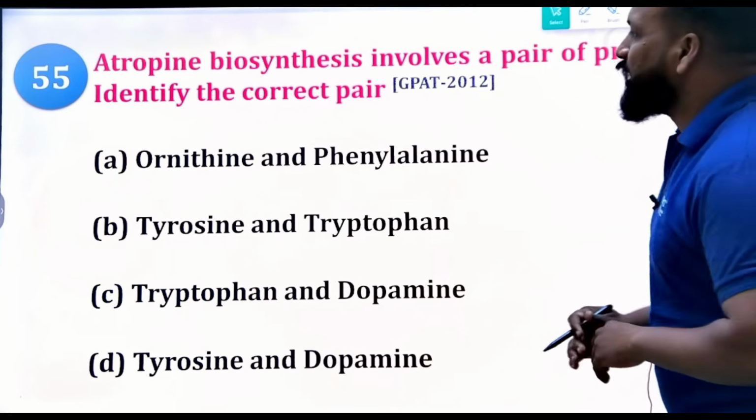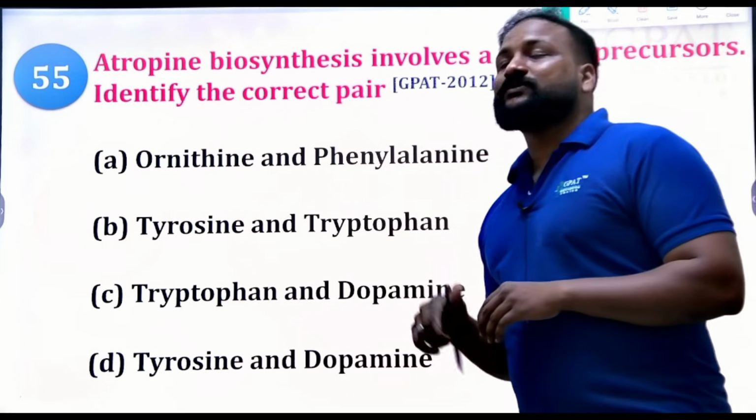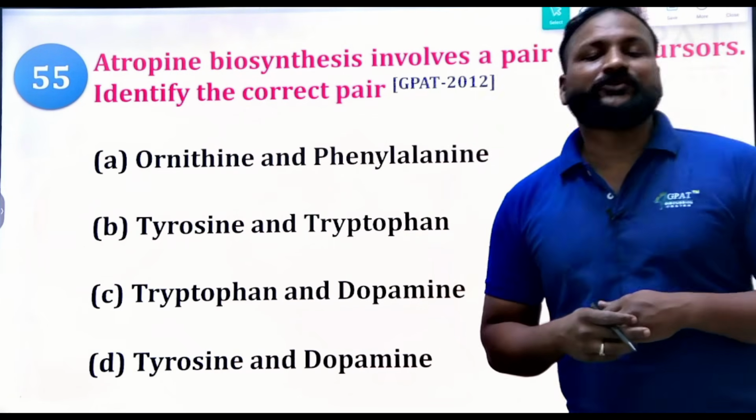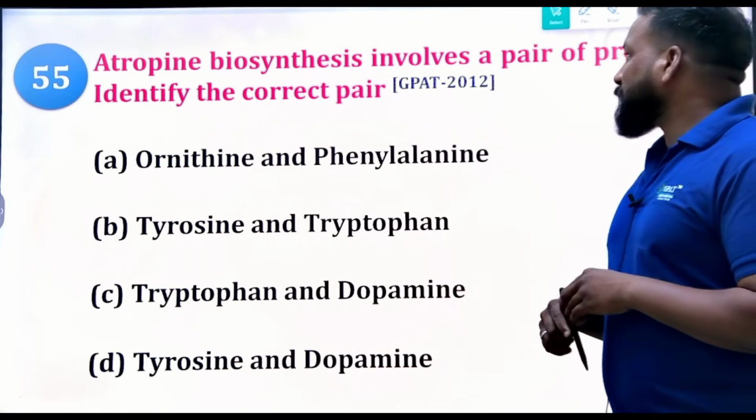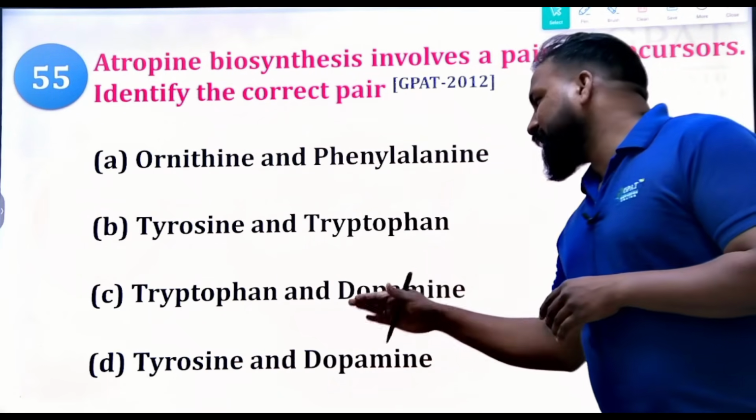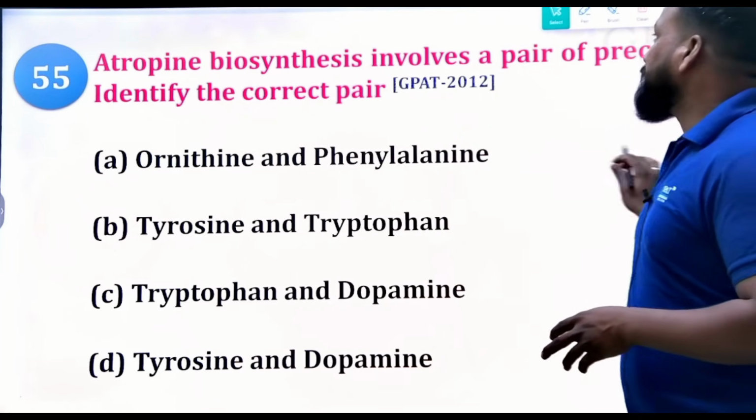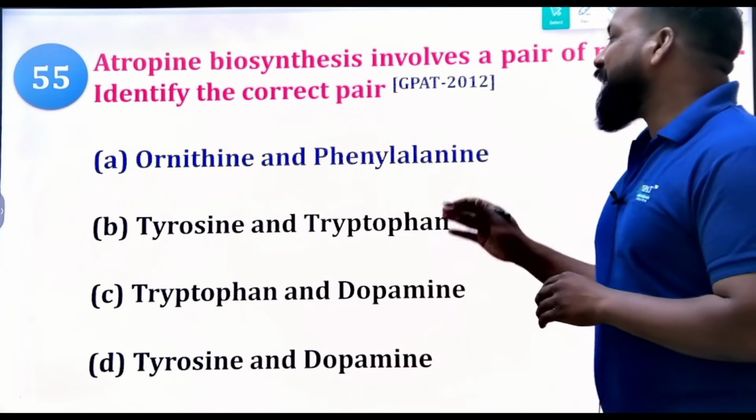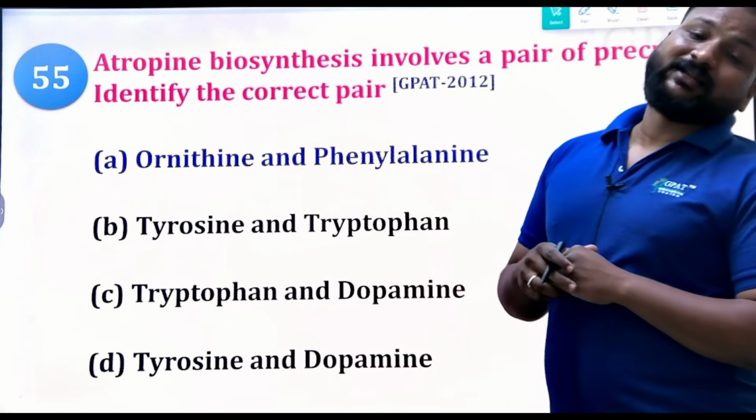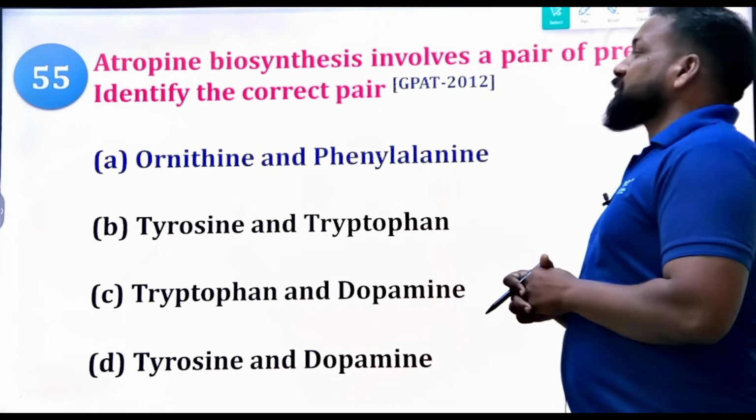Next, atropine biosynthesis involves a pair of precursors. Identify the correct pair. 2012 question. Ornithine and phenylalanine, tyrosine and tryptophan, tryptophan and dopamine, tyrosine and dopamine. What is the right answer? Undoubtedly ornithine and phenylalanine. These are the two important precursors with respect to atropine biosynthesis.